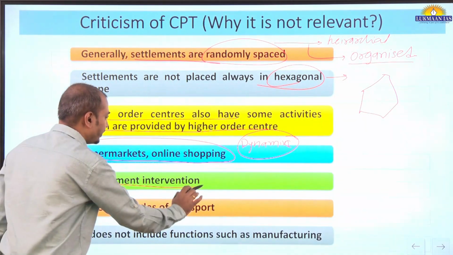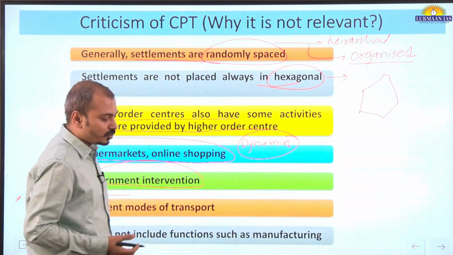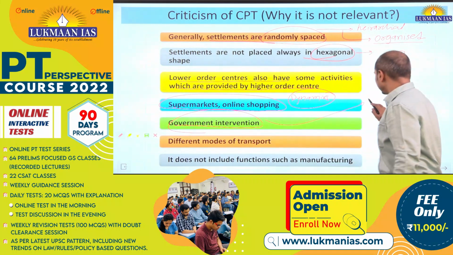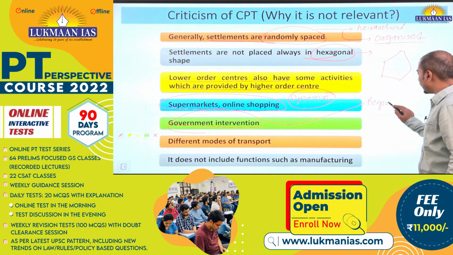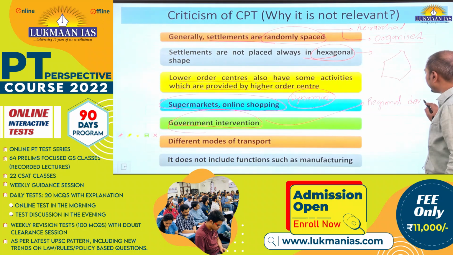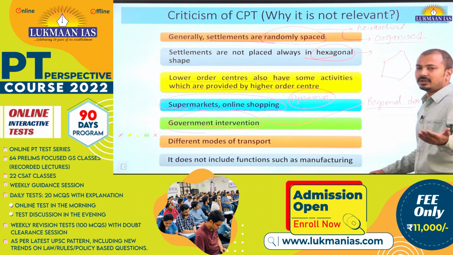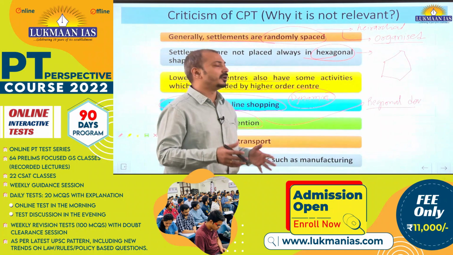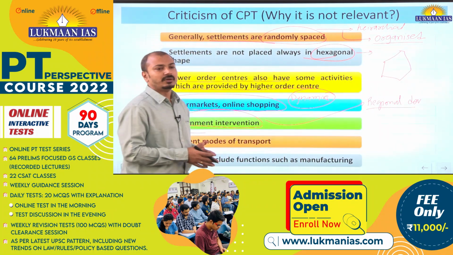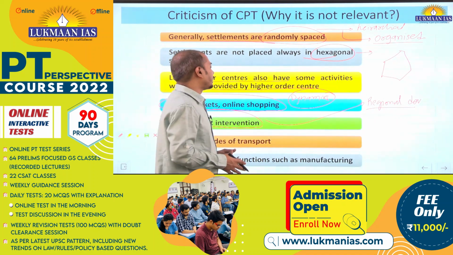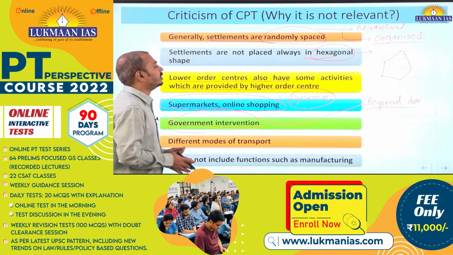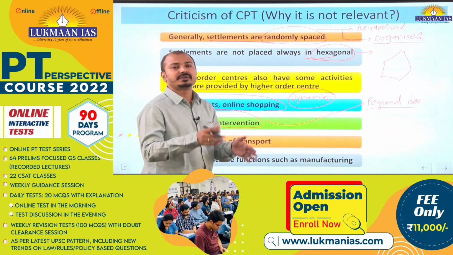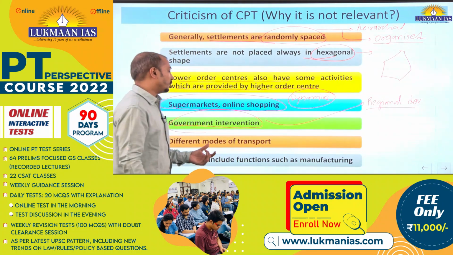Then government intervention. From time to time the government also intervenes in terms of settlement, like for example regional development programs, like in India the aspirational district program, for development of backward districts, for example the hill area development program, the north eastern area development program, or even the border areas development program. So these government interventions to some extent affect the settlements also.